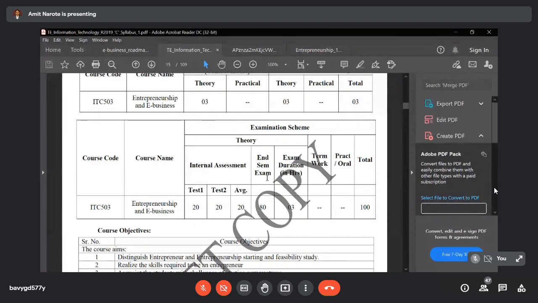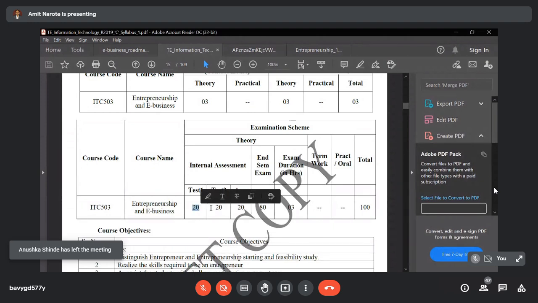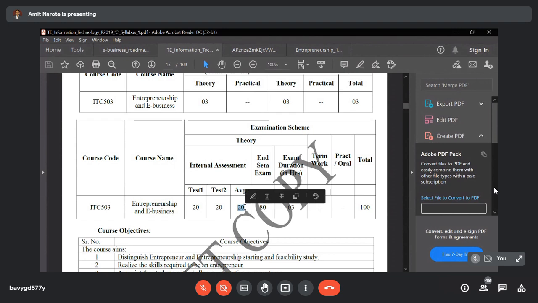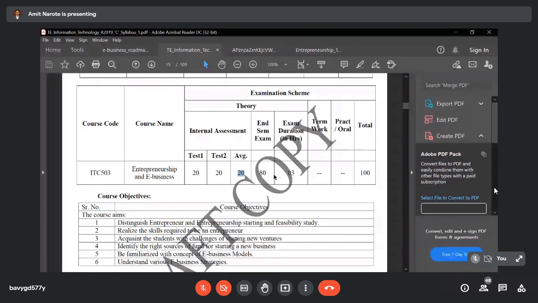For the examination scheme of entrepreneurship and e-business, you have two tests, test 1 and test 2, and we are taking the average of the two tests. Then afterwards, the end semester examination will be of 80 marks. So the final marks will be 80 plus this 20, that will be 100 marks. That is your final marks for this subject, entrepreneurship and e-business.